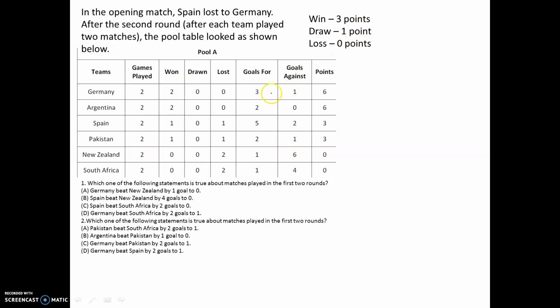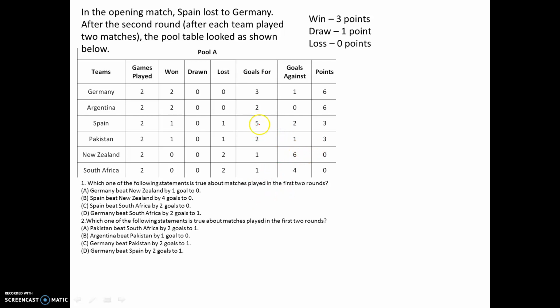So if I look for a certainty, Spain has to play against New Zealand, right? Why? Because Spain has scored 5 goals, and I have to combine 2 teams and make it a 6. So if Spain scores 5 goals and maybe New Zealand or South Africa scores 1, so 5 plus 1 would make the 6.